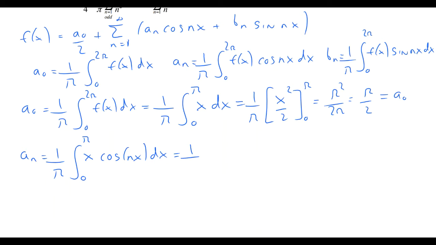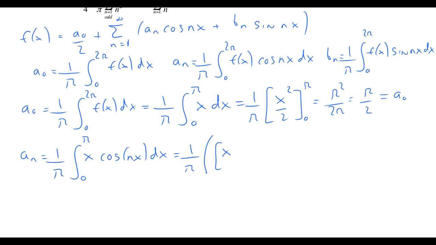This is going to give me 1 divided by pi, and then I'll integrate by parts. I want to get rid of the x, so I'll call x the function u, and cos nx will be the function dv by dx. So the first thing is I need to integrate dv by dx.